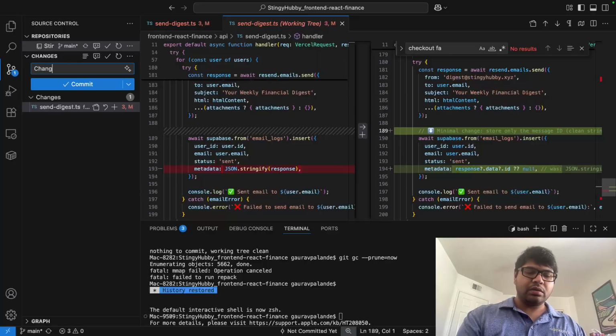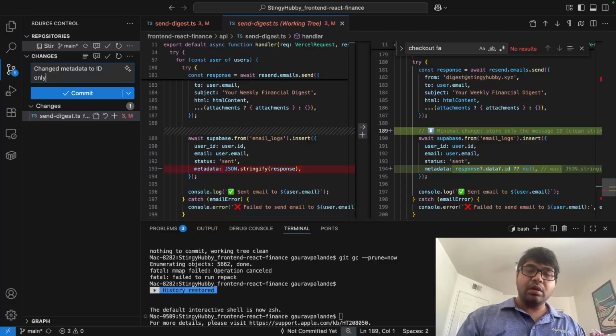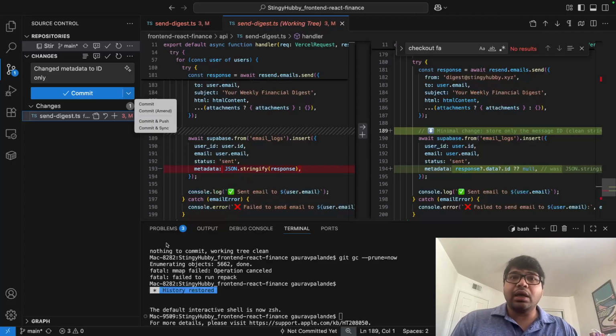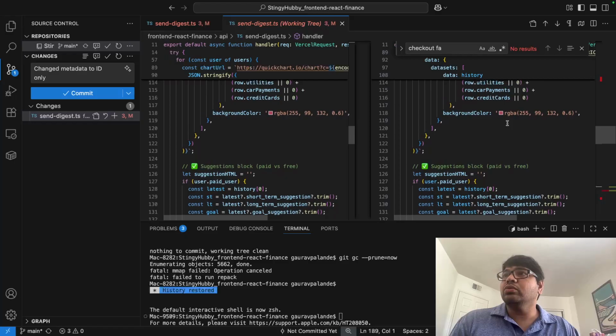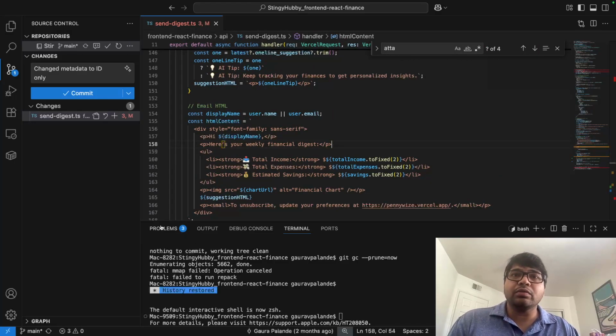Changed metadata to ID only, and then let's commit and sync. I do see an error message. I do see 3 problems, so I'm not going to go ahead. I want to resolve the 3 problems. Let's see what the 3 problems are.